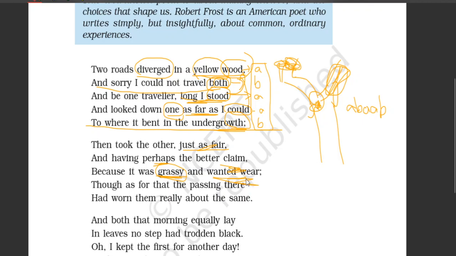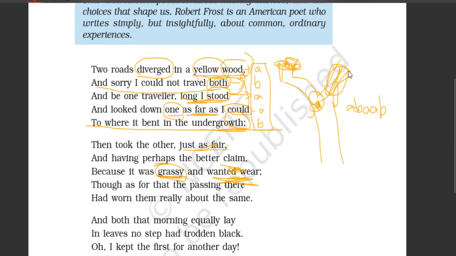Here you have to understand this very carefully. The road hasn't been used much. It is new in a way. Wanted wear means it wanted people to walk upon it. That means people haven't used that yet. So, with that claim, he is going to choose that road. He examined one road and he took the other because he thinks that this road has not been used much, has not been walked upon, and it wanted wear.